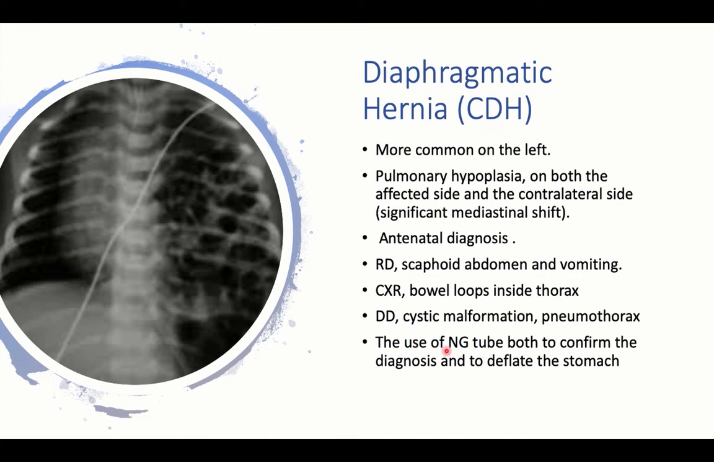It is essential in this condition to insert a nasogastric tube to deflate the stomach and reduce the pressure effect on the compressed lungs. Treatment logically is surgical, getting the intestinal loops back to the abdomen and correcting the diaphragmatic weakness or opening.